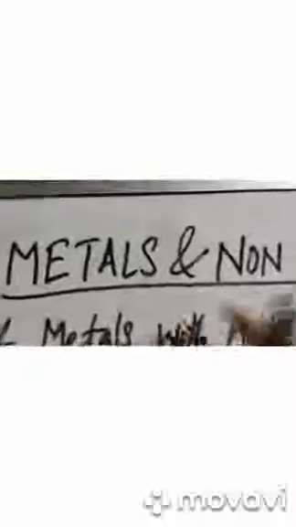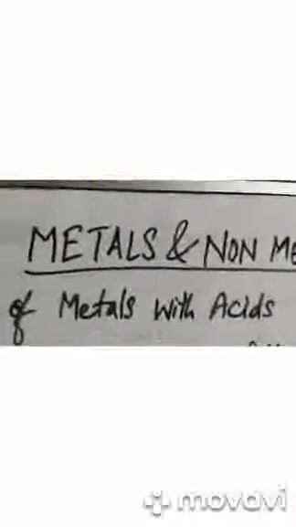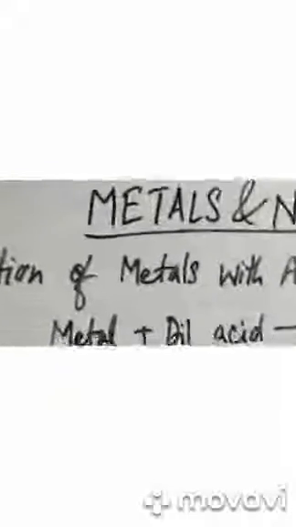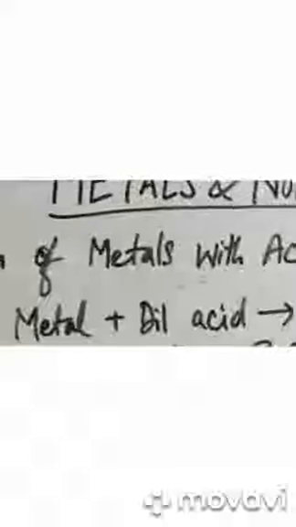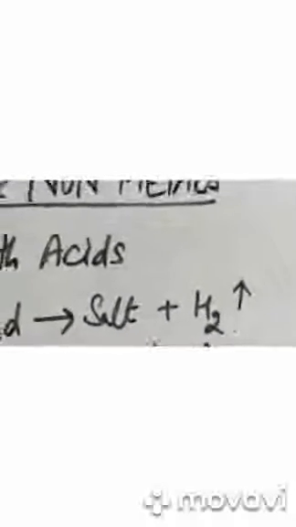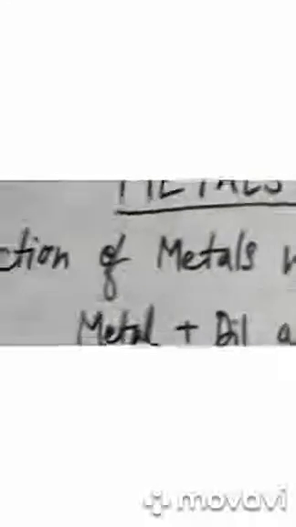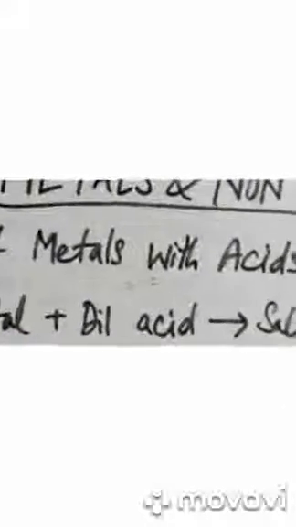We are studying metals and non-metals, and the first property is the reaction of metals with acids. Here we are talking about how metals react with acids. Whenever a metal reacts with a dilute acid, it will always give us a salt plus hydrogen gas. You can see this arrow which I have pointed upwards. This gives the impression of a gas, that there is a gas which is produced.